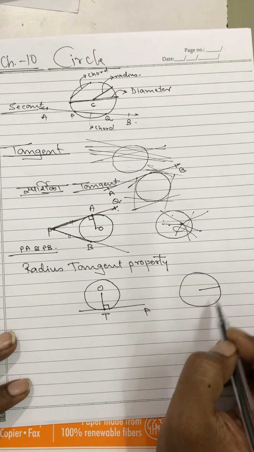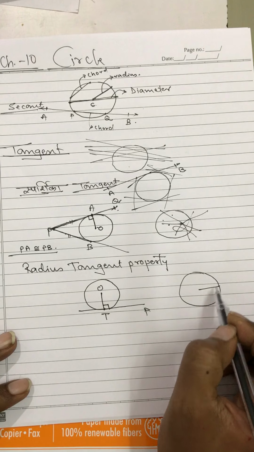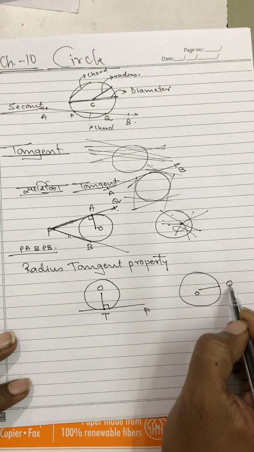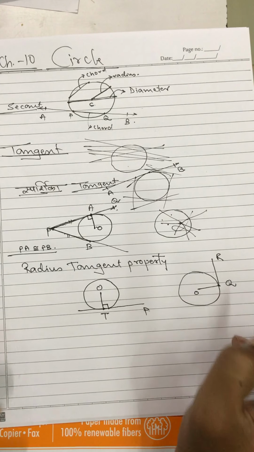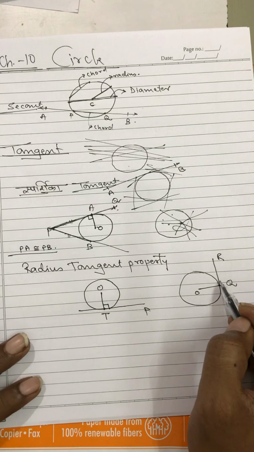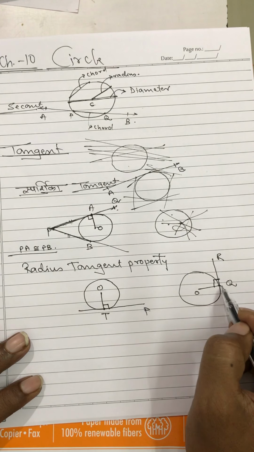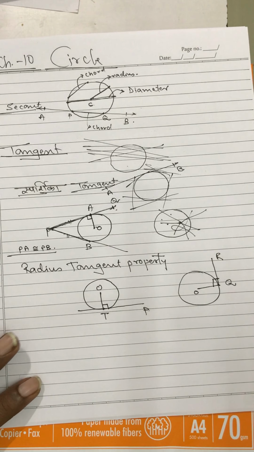if there is a radius OQ, and angle OQR is 90 degrees, OQ is a radius and angle OQR is equal to 90 degrees, then I will say RQ is a tangent. That means RQ has to be a tangent. It is a corollary of that, the converse.